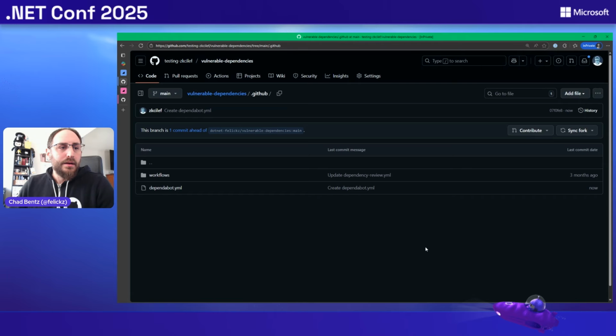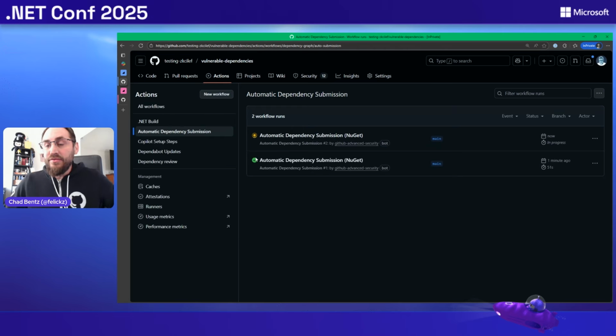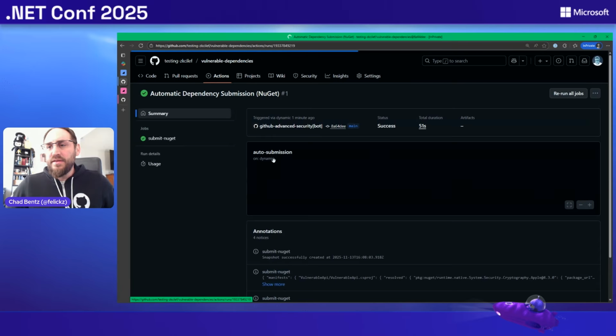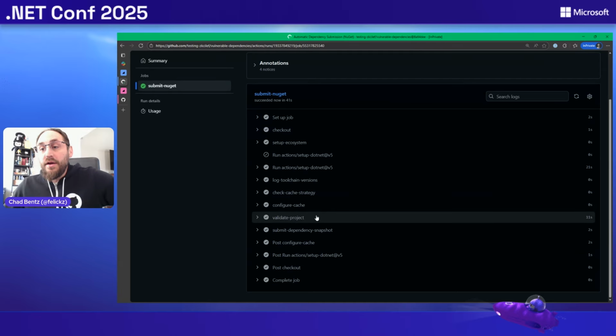All right. So now that we turned on that submission, let's head to GitHub Actions because it runs an action every time we make a change. I just made a change, so you can see actions running there. So I'm going to head to the first one that ran when we turned it on. Remember, we said this is going to run a NuGet restore.